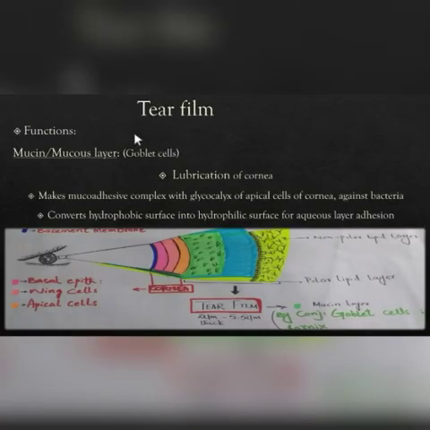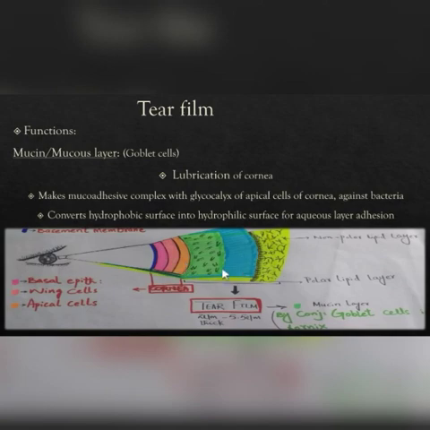Right now, my focus is on the normal anatomy and physiology of the tear film. When we take a small section from here, we can see the cornea, which is a triple layered stratified epithelium lying on the basement membrane denoted with the blue color. Then starts the tear film. The apical cell layer of the cornea along with the mucus layer of the tear film make up a mucoadhesive complex as a protective mechanism against bacteria. That's only because this apical cell layer has glycocalyxes.